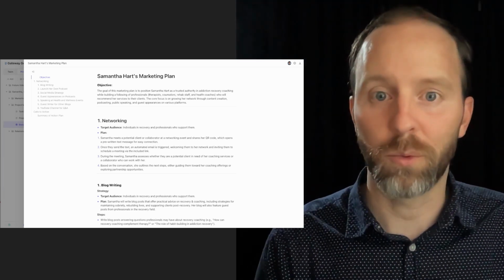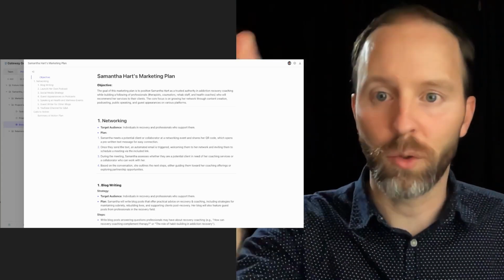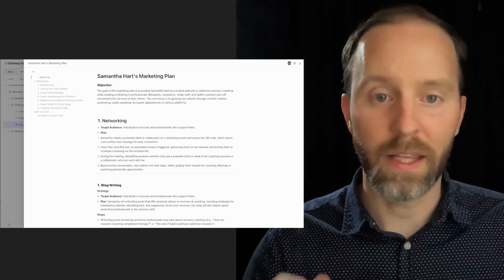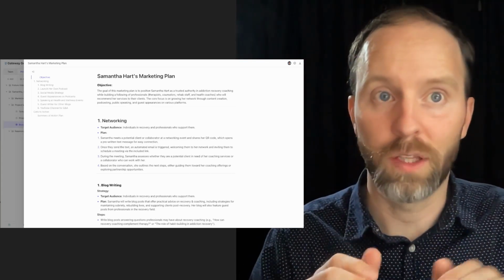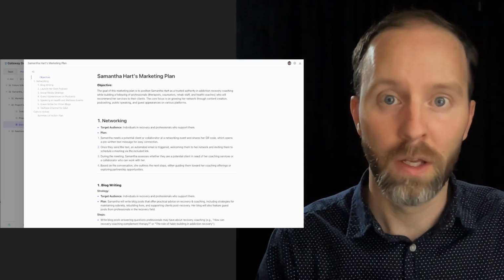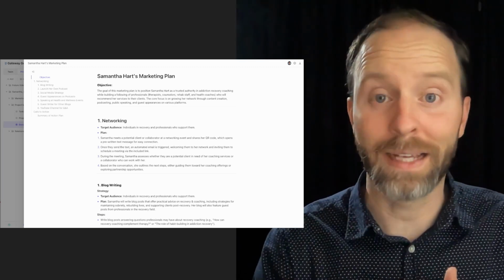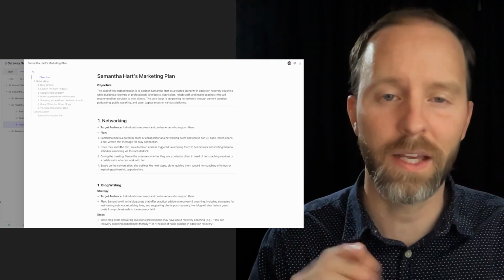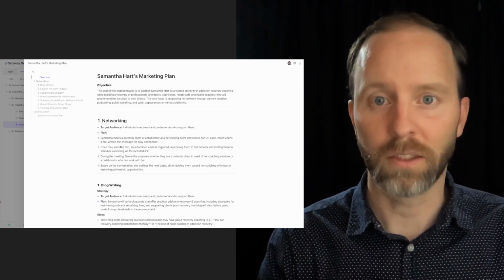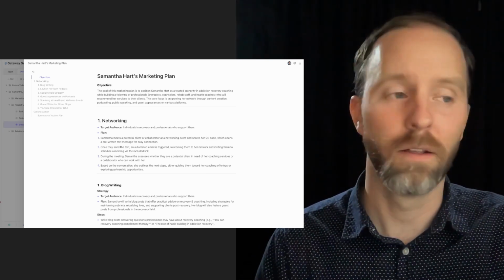If someone wants to connect with her when she's out networking, she has a QR code on her phone like this that opens up a text prompt and allows them to quickly send a text message to her. She has an automation set up in her CRM that sends a text back saying, thank you for connecting with Samantha. Here's her calendar link, schedule a time. That's the first campaign. All right, really simple.